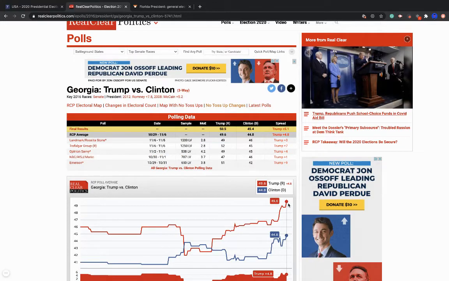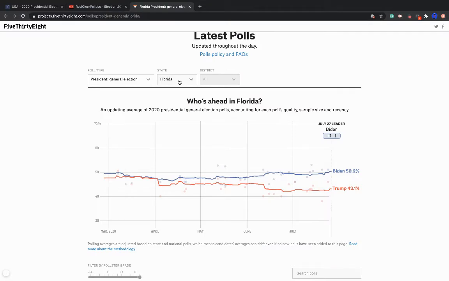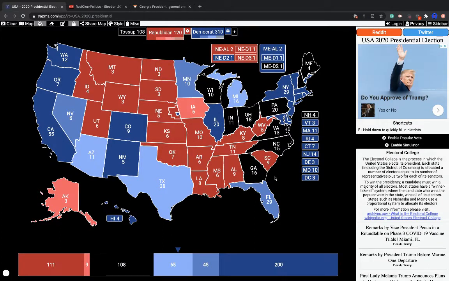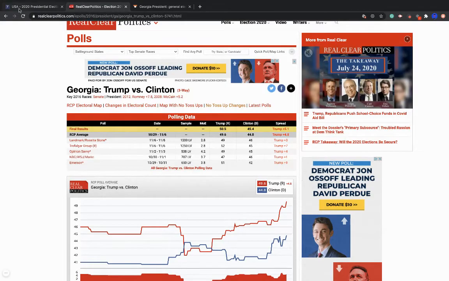Okay, so Georgia, Trump had it by 4.8. He ended up winning. So they basically were spot on. Georgia underestimated him by 0.3. So that would actually give Trump a tilt margin in Georgia. Let's go to North Carolina.